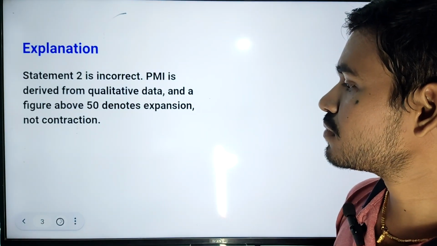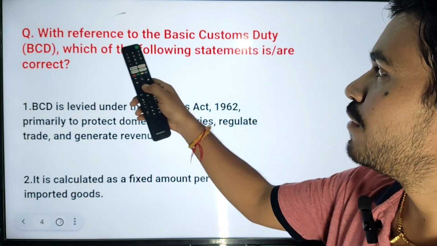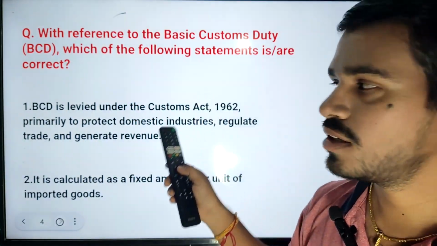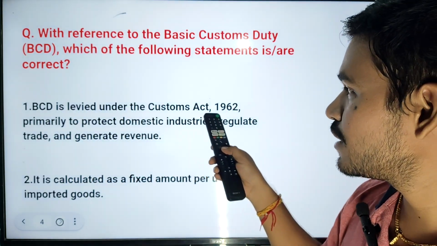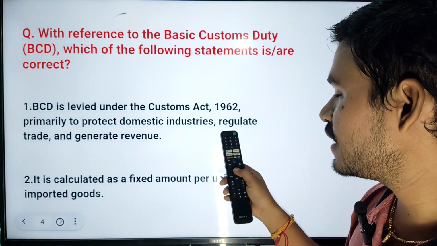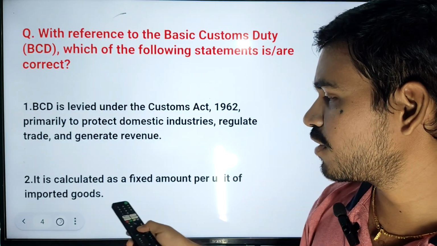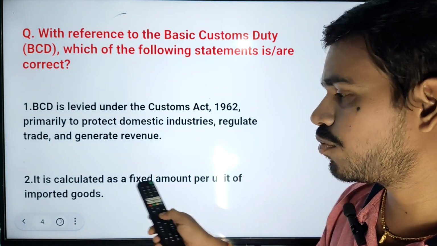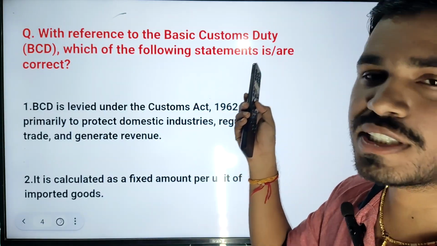Next question. With reference to the basic customs duty, which of the following statements is correct? First one, basic customs duty is levied under the Customs Act 1962 primarily to protect domestic industries, regulate trade and generate revenue. Second one, it is calculated as a fixed amount per unit of imported goods. So which of the following statements regarding basic customs duty is correct?